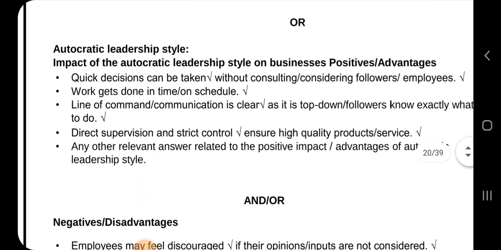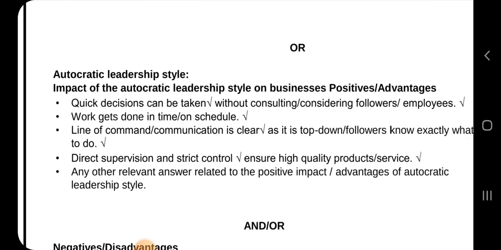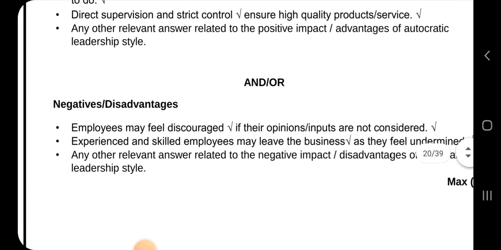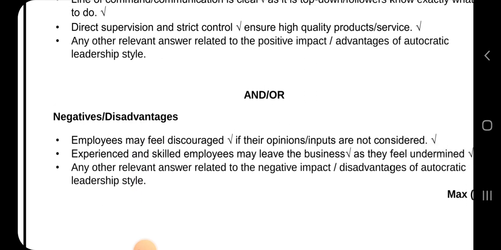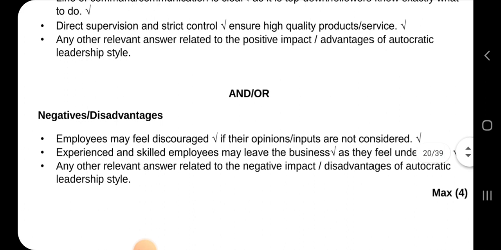Or we can say autocratic leadership. The positive impact of autocratic leadership style is that quick decision making can be done. Work gets done on time and schedule because you're just told, hey, this is what you have to do, and nobody has to be consulted. And then we still have any other relevant answer, so you are not just limited to these ones. Employees may feel discouraged if their opinions and inputs are not considered. They might feel belittled, and experienced and skilled employees may leave the business as they feel undermined because they have so much input to put to the table, but they are not allowed to.